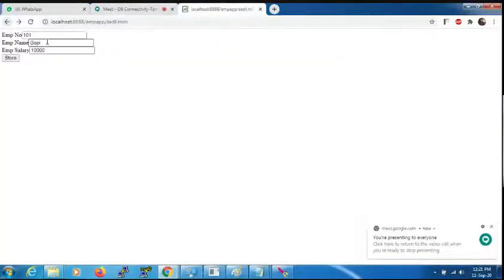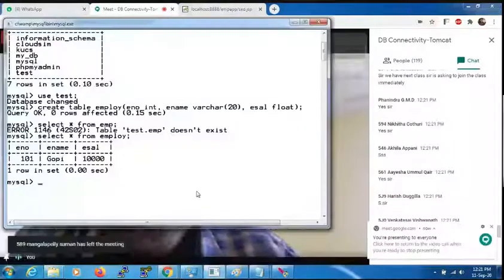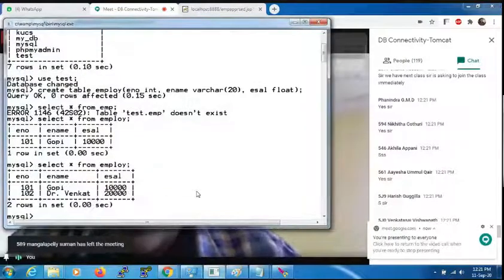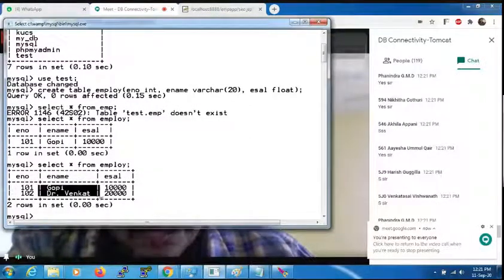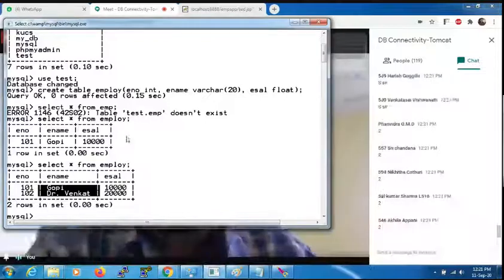If you want to insert another record, go back, you can give 102, some Dr. Venkat, some salary, some 20,000. Click on store. Another record is inserted. If you want to check it, you can check it easily in the database. How many records inserted here? Gopi and Dr. Venkat. In this way, you can insert as many records.